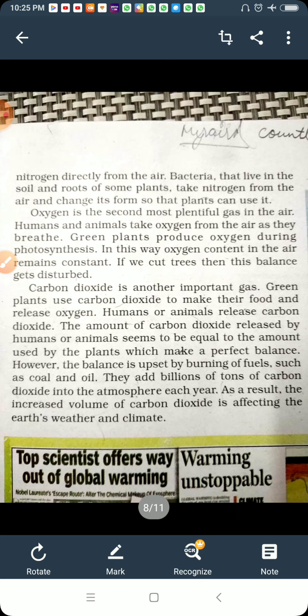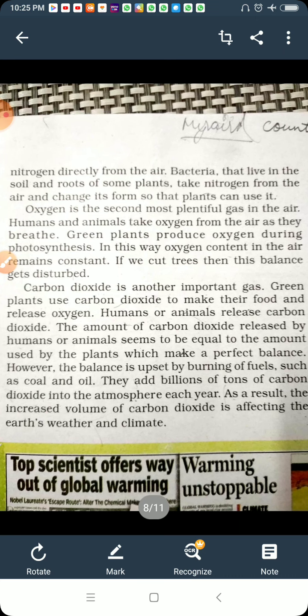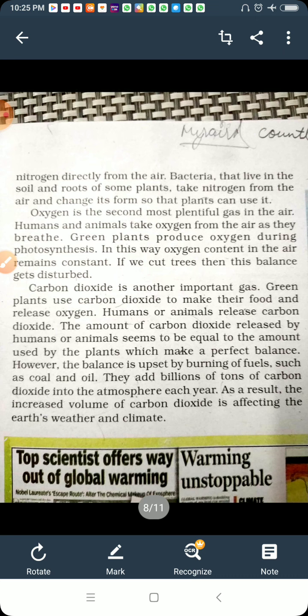Carbon dioxide is another important gas. Green plants use carbon dioxide to make their food and release oxygen. Humans and animals release carbon dioxide. The amount of carbon dioxide released by humans and animals seems to be equal to the amount used by the plants, which makes a perfect balance. But it is not happening, because plants are fewer and humans are more on the earth. Simultaneously, the impurities or pollution in the environment is increasing. So the balance is upset.